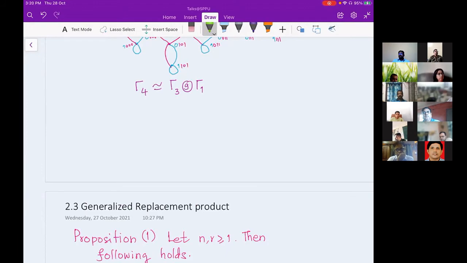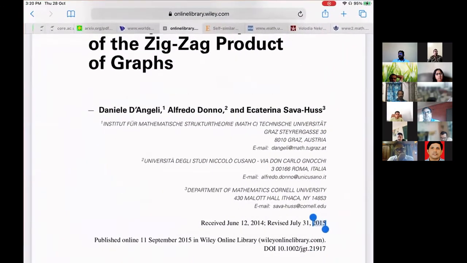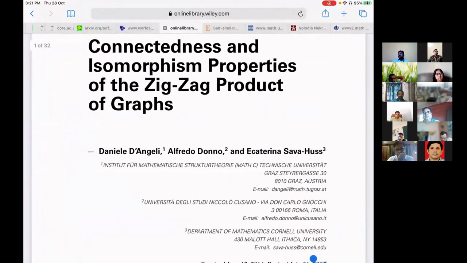If you just add one edge, say your second graph is 3 regular, then the resultant graph will be 9 regular, and it will be too much to compute. So in this paper Daniel and his collaborators gave a characterization for when your second graph is a 2 regular graph, a cycle.